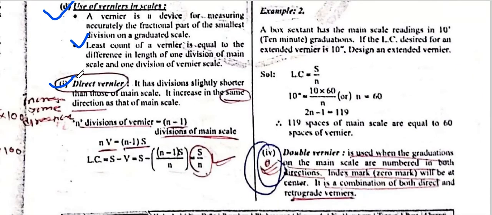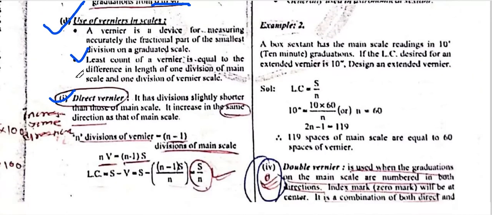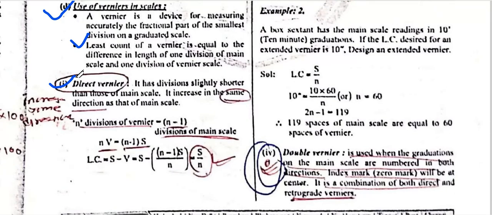The direct vernier is the first use of the vernier in the scale. The direct vernier is slightly shorter than the main scale. The divisions of the vernier are shorter than the main scale and increase in the same direction as the main scale. What is the direct vernier? N divisions of the vernier are equal to n minus 1 divisions of the main scale, because the divisions of the vernier scale are smaller than the main scale.